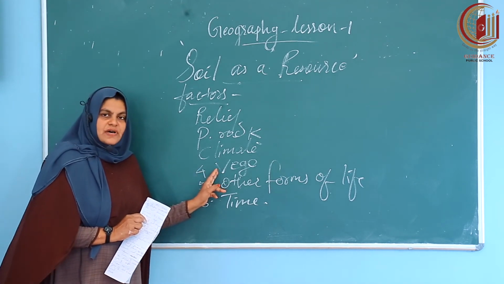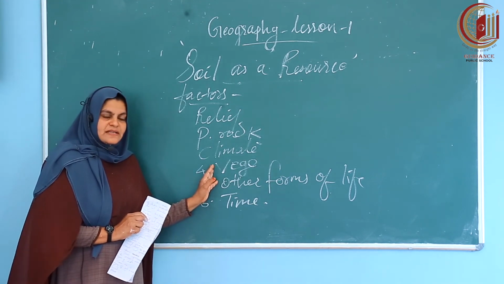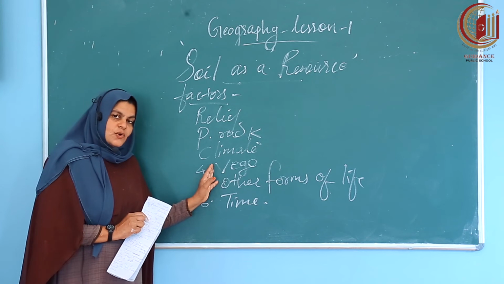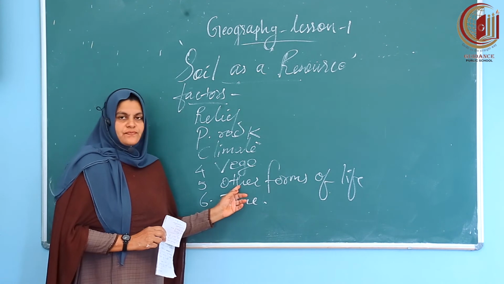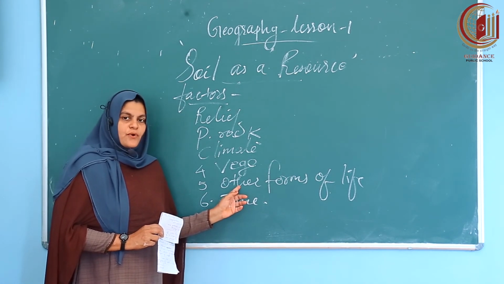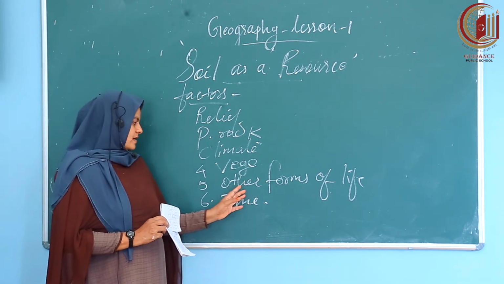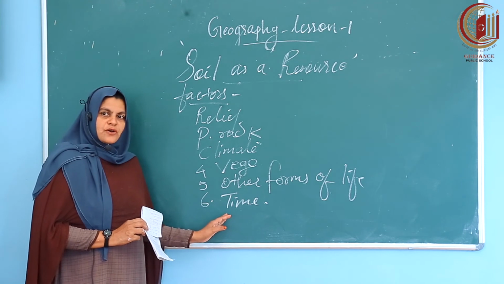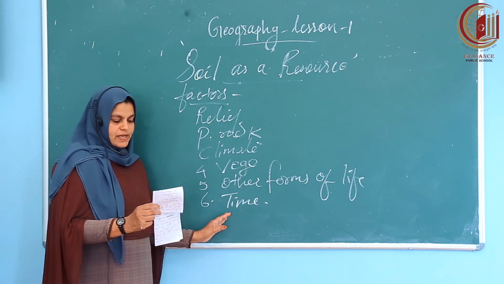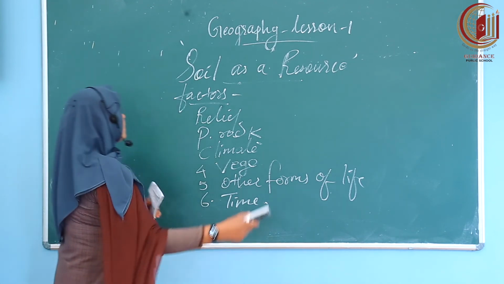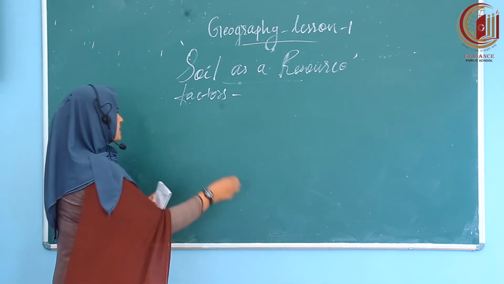Next, vegetation cover also determines the formation of soil. The types of plants and trees growing there also determine the soil formation. Next, other forms of life. Different life forms are there on earth, so these also influence the formation of soil. Next one, time. Time is also one of the most important factors that help to form the soil.